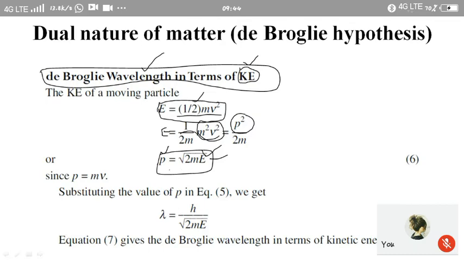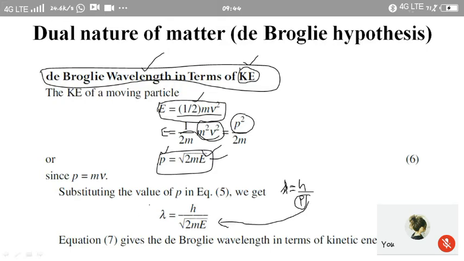Now substituting this p value in the expression for lambda, we know lambda is equal to h by p. This is the general expression: the wavelength associated with the moving particle, that is the de Broglie wavelength, is given by lambda is equal to h by p, where p is the momentum. This p can be replaced by square root of 2mE.